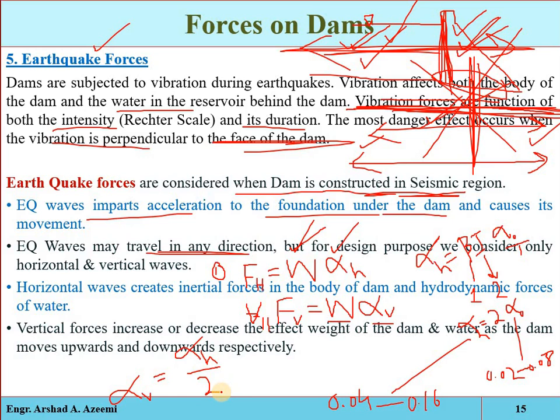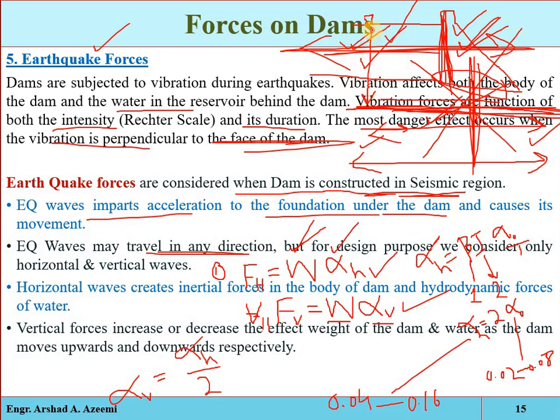When the horizontal acceleration is produced in the foundation, the inertia force in the body of the dam will be equal to this one, horizontal and vertical.